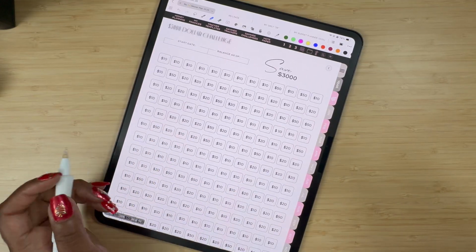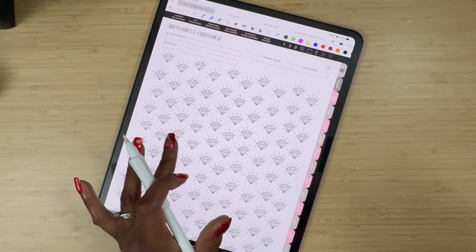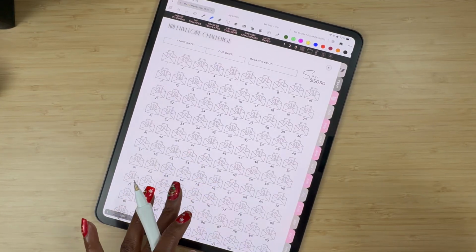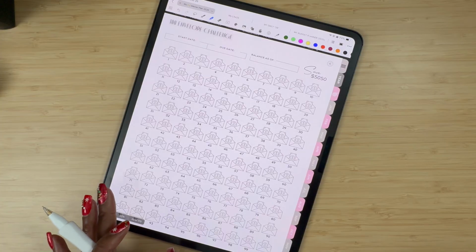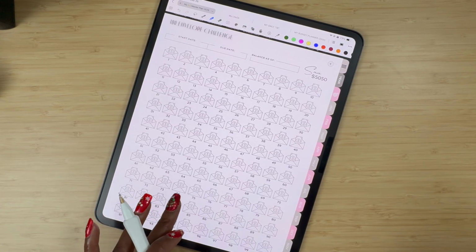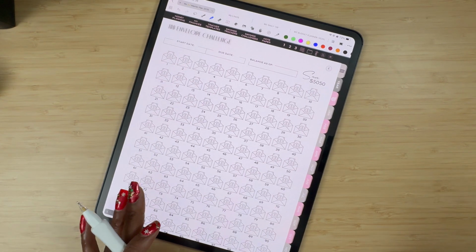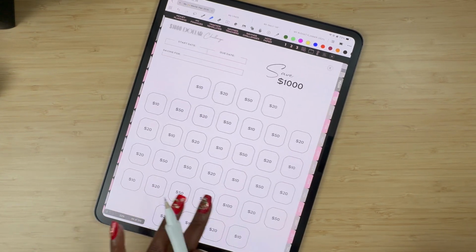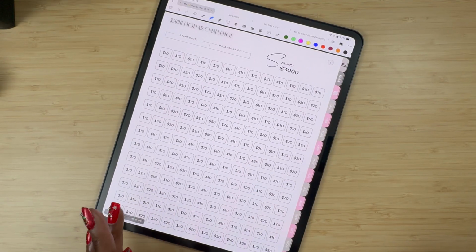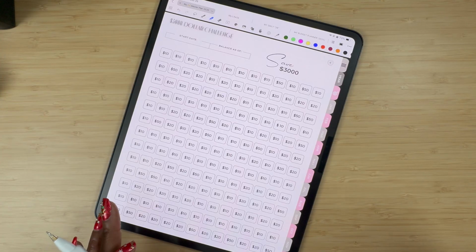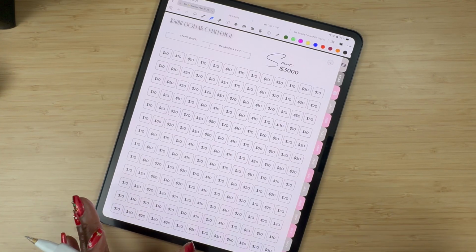And then I'm debating if I want to do the 3K. I know I would really like it if me and my husband can do the 100 envelope challenge. This will be really great for us for our emergency fund together, because I have mine and he has his. But for us to build one together would be really great. So I'm gonna talk to him about it and see how he feels, see if we can swing it. But other than that, my goal was to add $2,000 to my emergency fund, but I don't know if I could do 3.